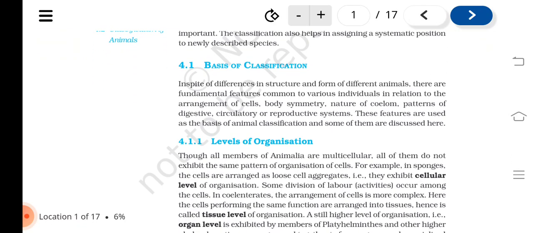Basis of classification. In spite of differences in structure and form of different animals, there are fundamental features common to various individuals in relation to the arrangement of cells, body symmetry, nature of coelom, and patterns of digestive, circulatory or reproductive systems. These features are used as the basis of animal classification, and some of them are discussed here.